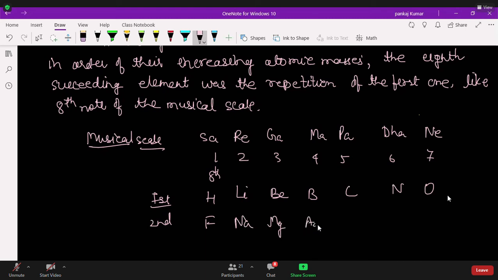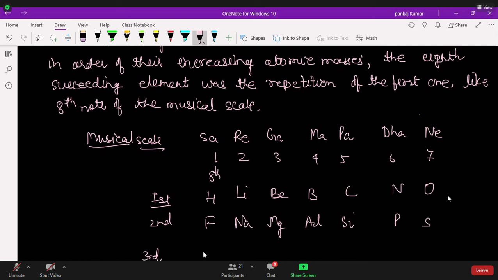Sir, in the first one, after O, what will come? First was hydrogen, lithium, beryllium, boron, carbon, nitrogen, oxygen. After O, next is fluorine. After that, fluorine has the same property as hydrogen, and sodium has the same property as lithium. Even the third row is also matching.